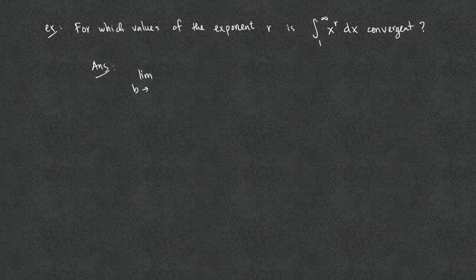For example, for which values of the exponent r is the integral from 1 to infinity of x to the r dx convergent? We first set up the improper integral properly by taking the limit as b goes to infinity of the integral from 1 to b of x to the r dx. This is equal to the limit as b goes to infinity of x to the r plus 1 over r plus 1, by using the antiderivative of x to the r. We then evaluate it from x equals 1 to x equals b.